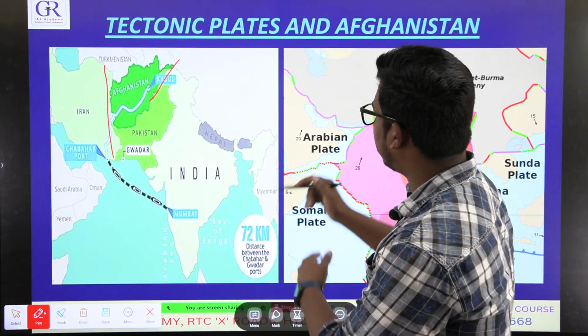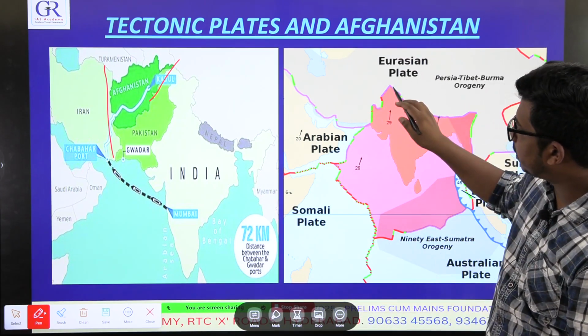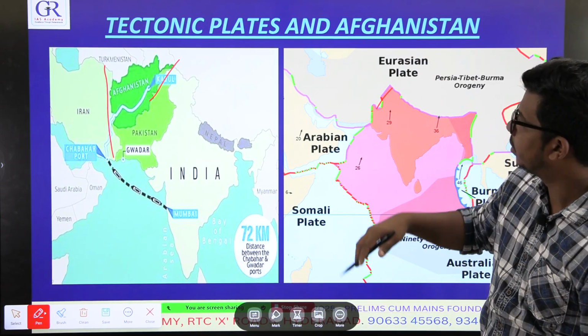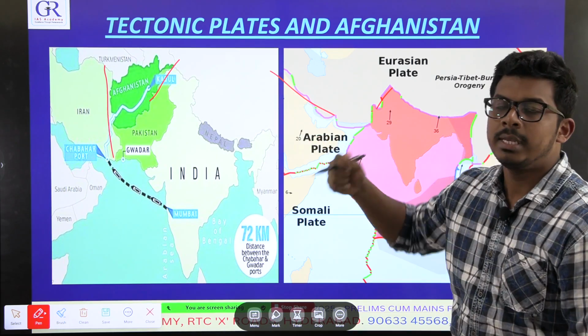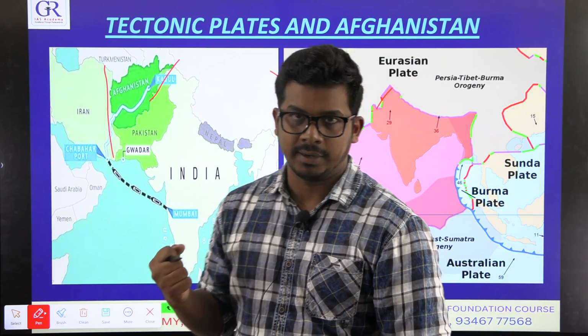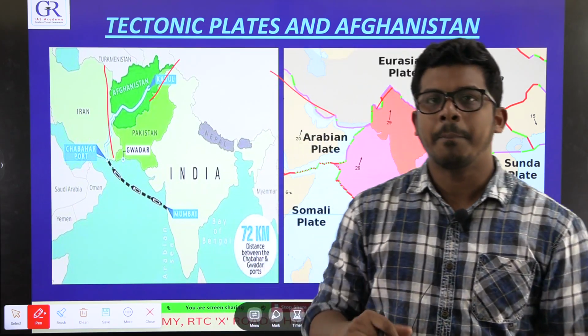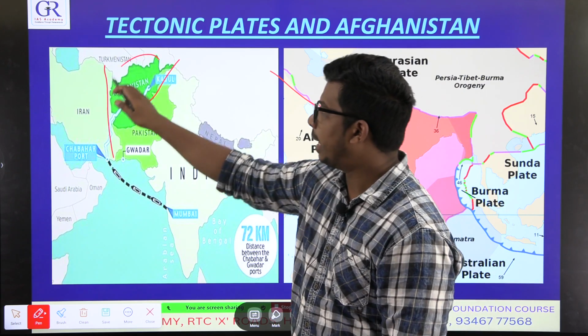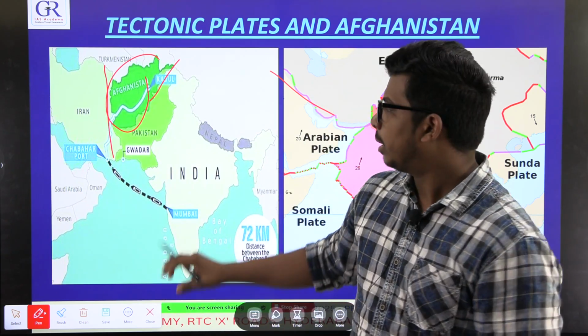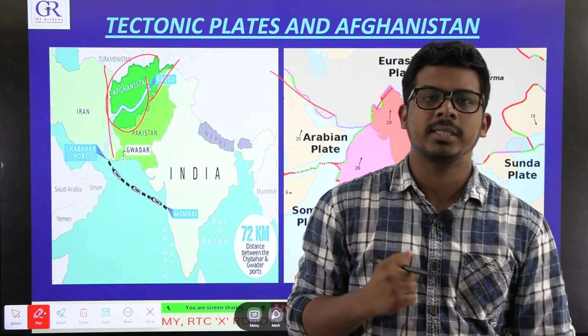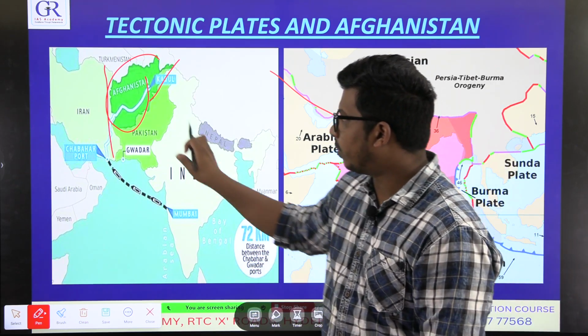A fault line is the border of the plates. This is the Indian plate, this is the Eurasian plate, this is the fault. Afghanistan geographically contains many fault lines, upon which there are so many mountains and settlements. So the reason for frequent earthquakes lies in the geography of Afghanistan.